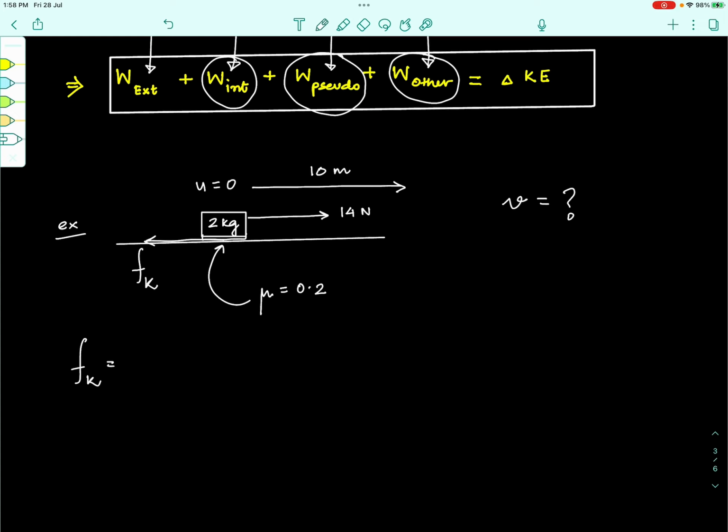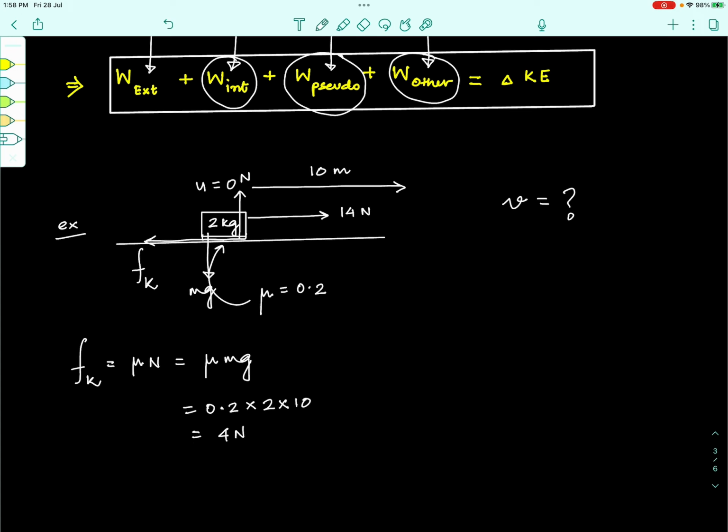What is the kinetic friction acting on the block? It is mu times N. Understand that in this question N, the normal reaction on the block, will be nothing but its weight itself, mg. So, this will be mu into mg, which will be 0.2 into the mass 2 into g, which we can take as 10. So, this comes out to be 4 newtons, right?